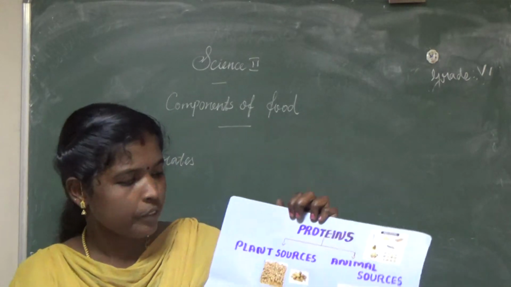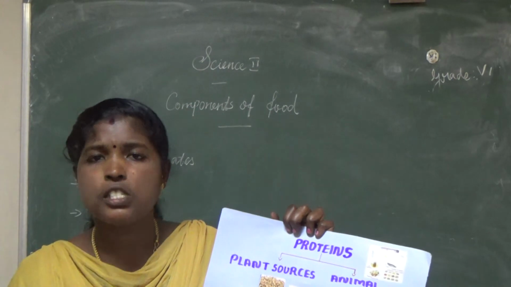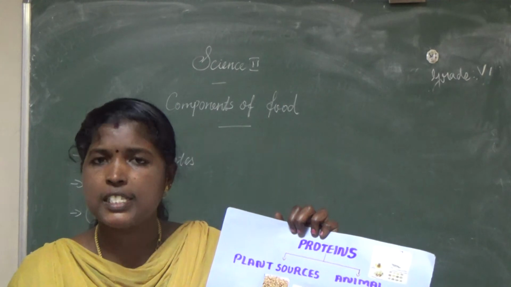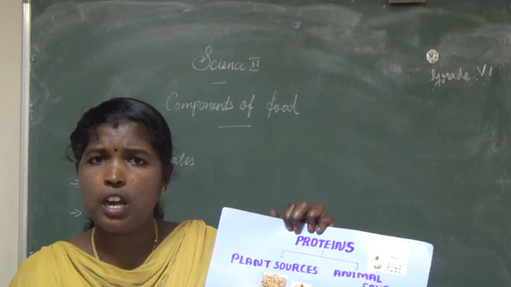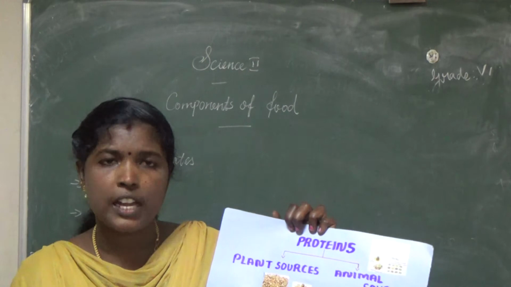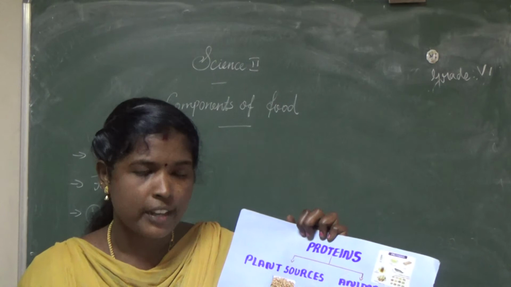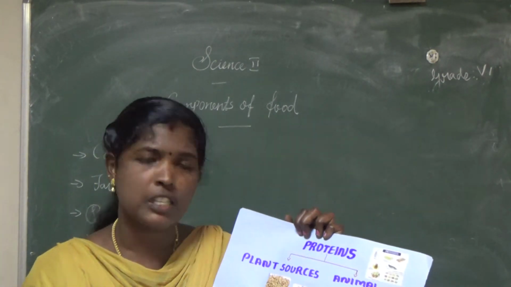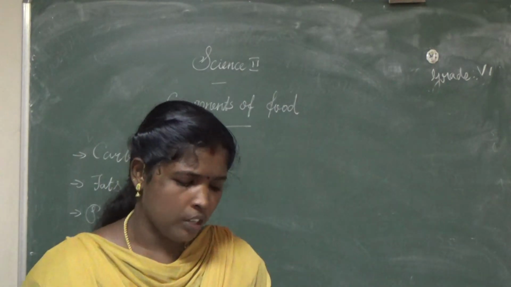Are you clear? Then what are the food sources that contain protein? Plant food sources and animal sources. What are the plant sources that contain protein? Chickpeas, soybeans, mung gram, then horse gram dal, walnuts, nuts. These are the food items that contain proteins. And the animal sources like milk products, fish, egg, and chicken. These are the food items that contain proteins. Are you clear? Then next one,